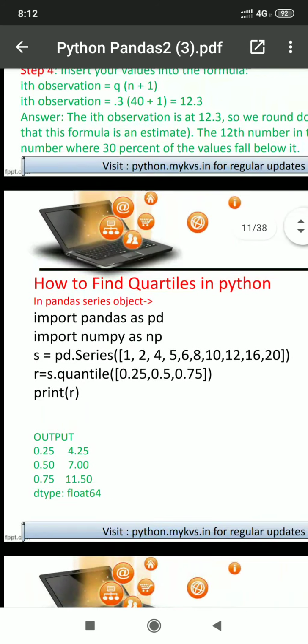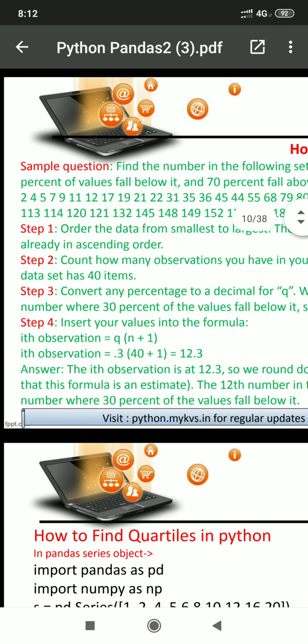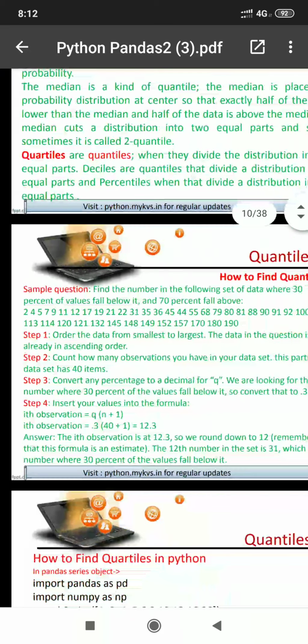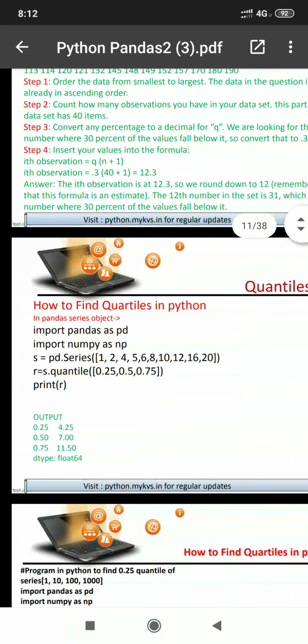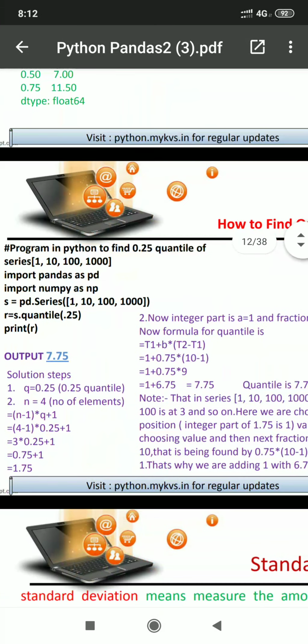This is a rough observation. We can learn a rough idea of what a quantile is with the help of this example. But if we want to find the exact quantile, the exact quartile position, it is possible with the help of this example.